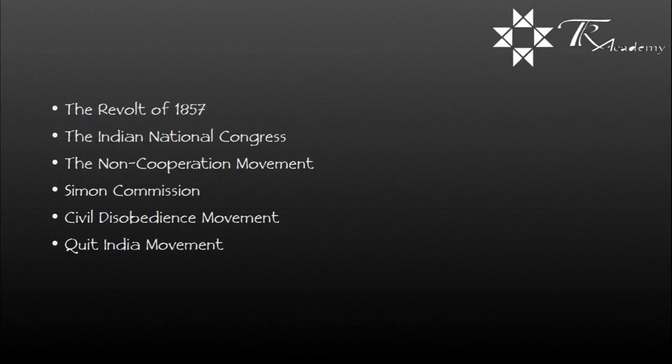Post the revolt, the British rule controlled the revolt within a year, and the East India Company came to an end, and many new policies started forming in the British government. Queen Victoria was proclaimed as the Empress of India. Reformers like Raja Ram Mohan Roy, Bankim Chandra Chatterjee, and Ishwar Chandra Vidyasagar were seen emerging and fighting for the rights of the Indians. Their main aim was to unite and fight against the foreign rule. This paved the way for the Indian National Congress.